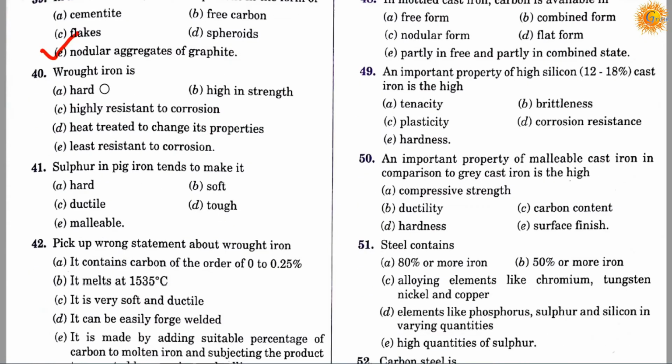Question number 40. Wrought iron is: option A hard, option B high in strength, option C highly resistant to corrosion, option D heat treated to change its properties, option E least resistant to corrosion. Correct answer is C. It will be highly resistant to corrosion.